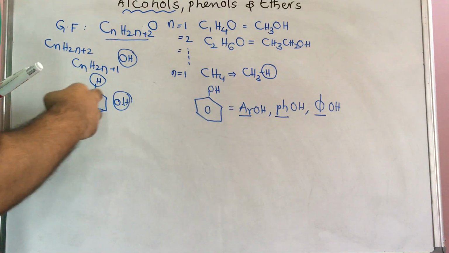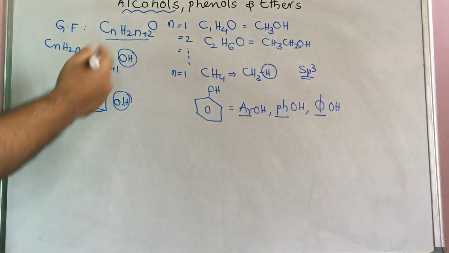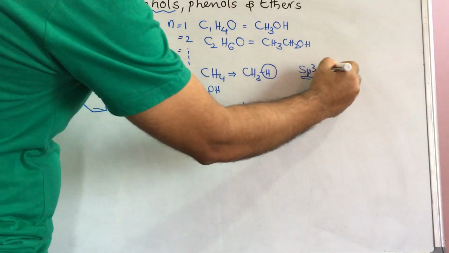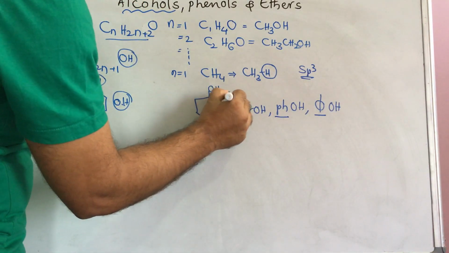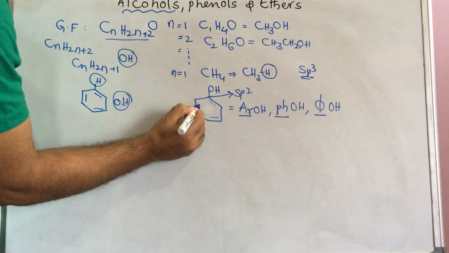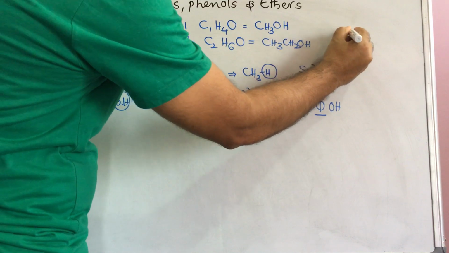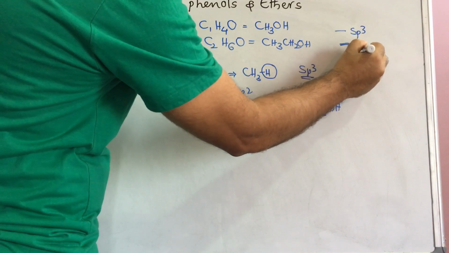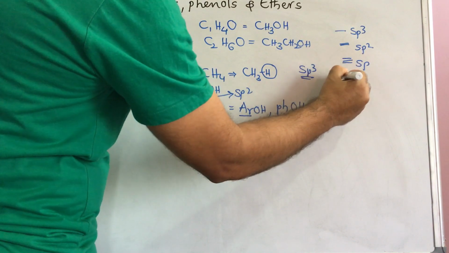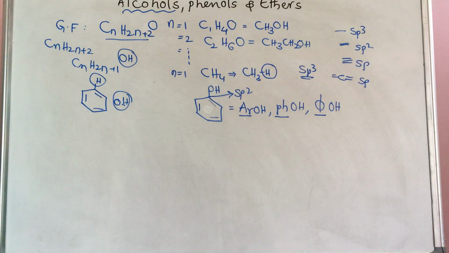Now in aliphatic alcohol, hydrogen is replaced by the OH group, that is alcohols. In that, all are sp3. Generalized, the OH group is bonded to an sp3 carbon. But here this is sp2 carbon, because we know this has double bonds. Already I told you the tricks to identify hybridization. Single bond means sp3, double bond means sp2, and triple bond means sp. A carbon with double bonds on both sides is also sp. Based on that you can identify to which type of carbon the hydroxy group is bonded: sp3, sp2, or sp.